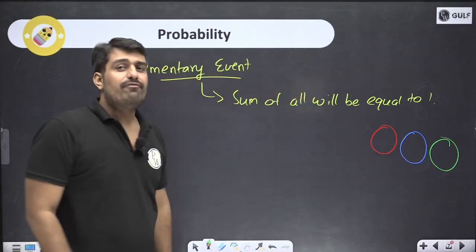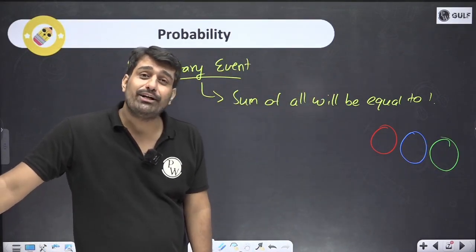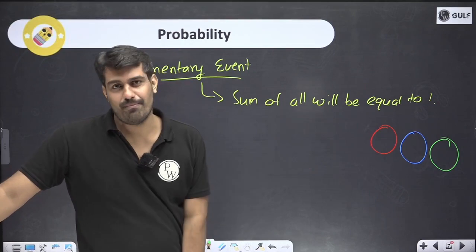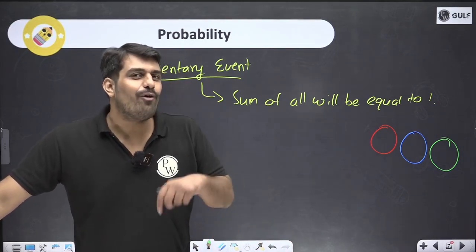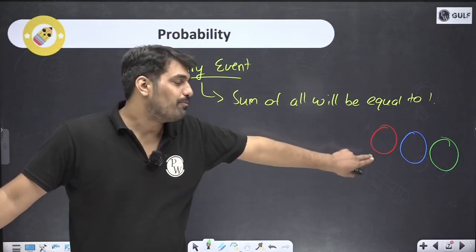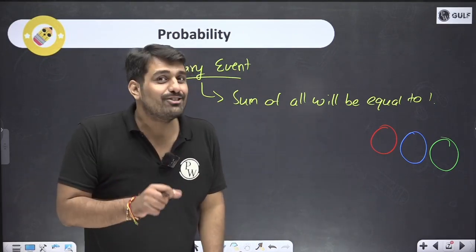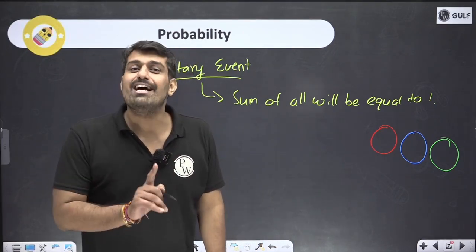Right? If I ask you, sir, the probability of getting a red ball out of the bag, and over here, it's not that the bag is open. So definitely if you want, my favor is red ball. So definitely I'll pick up the red ball. So that's not an unbiased experiment.